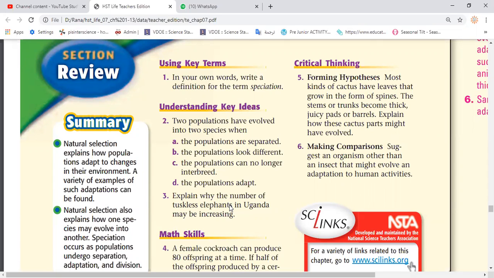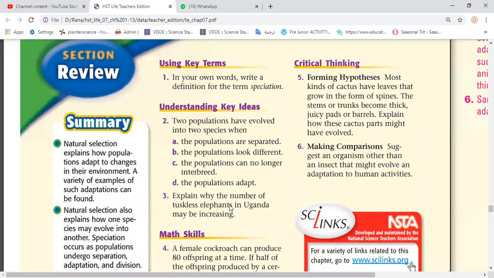Due to these conditions, natural selection picked some plants that were able to store water, like having these juicy pads and juicy stems, and also the plants which have spiny leaves instead of normal leaves that reduce the loss of water and help provide protection from other animals. Is it clear, guys? Is it clear for everyone?